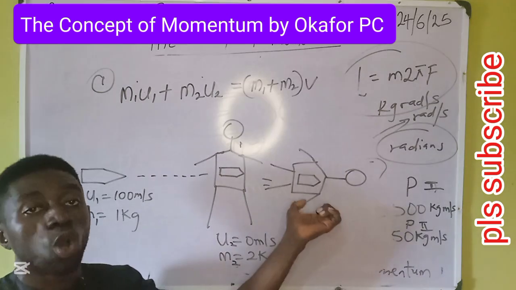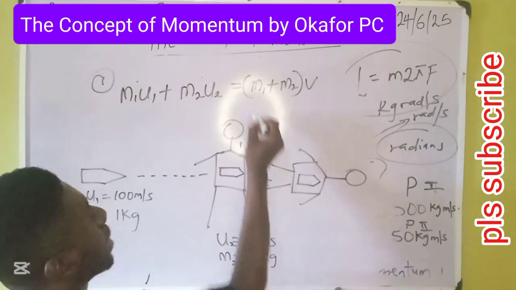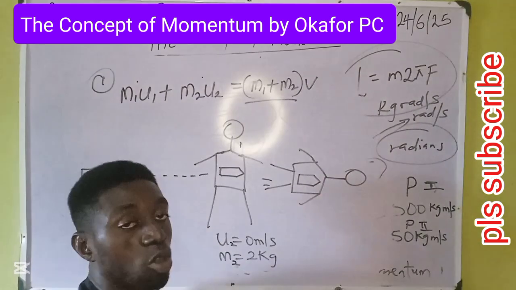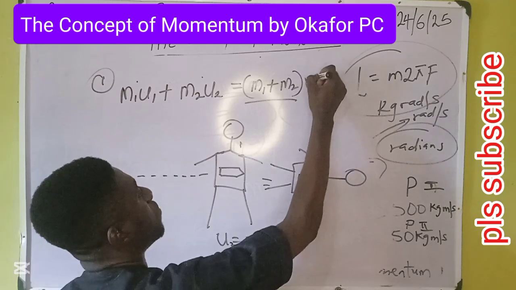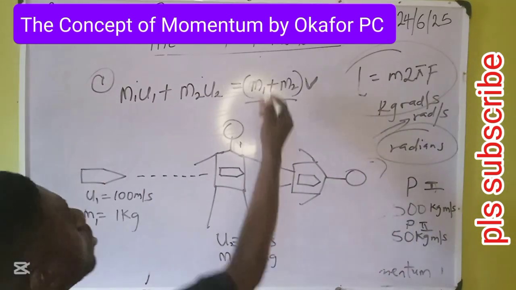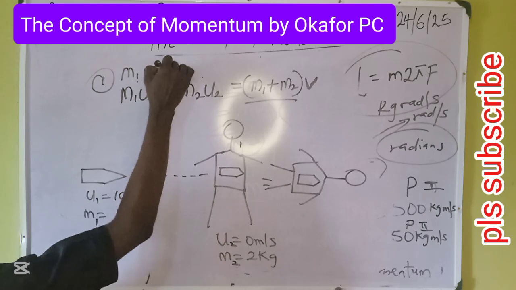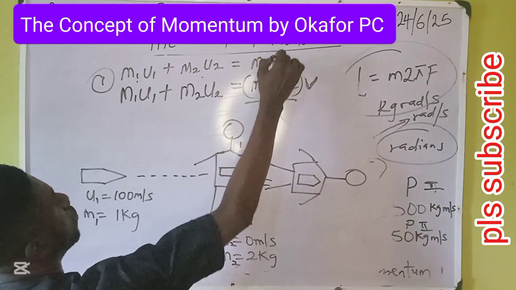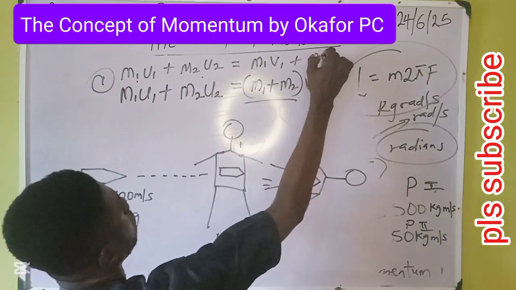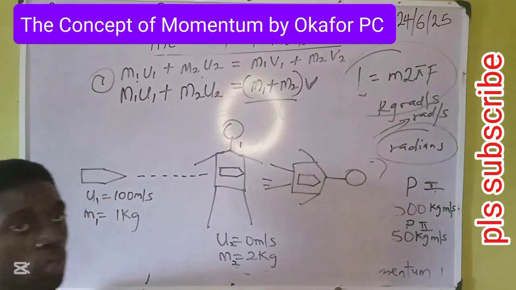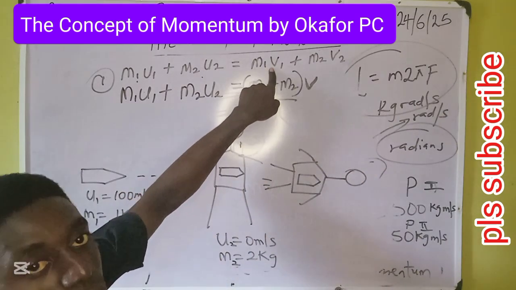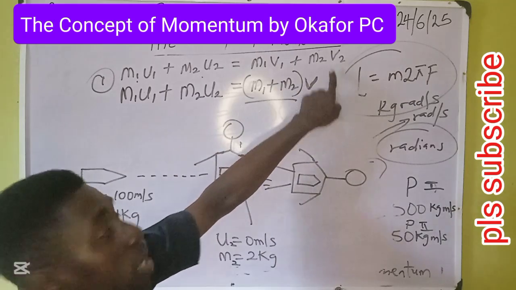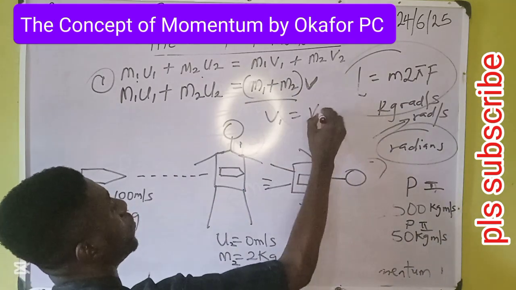Then both will now join. Both masses will add up, that's what we are seeing here, and they will now fall down at a common velocity. Like you can see, they have the same velocity. This is synonymous to M1 U1 plus M2 U2 equals M1 V1 plus M2 V2. The speed in the mass 1 is the same as the speed in mass 2. They share the same speed. V1 is equal to V2.